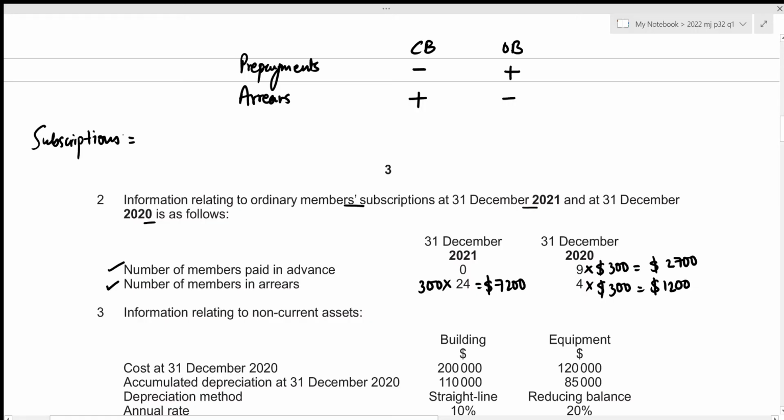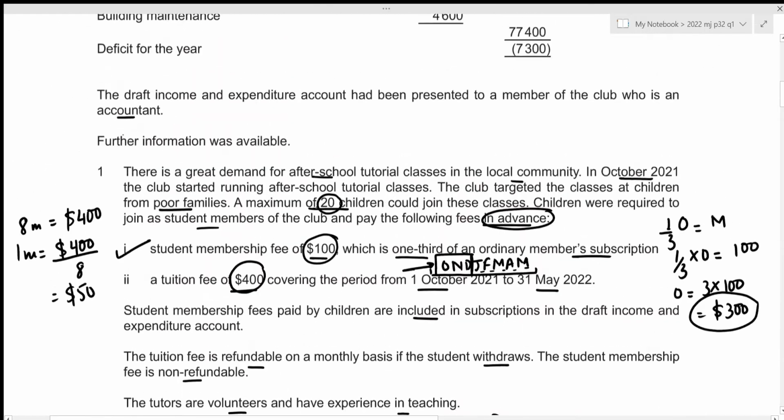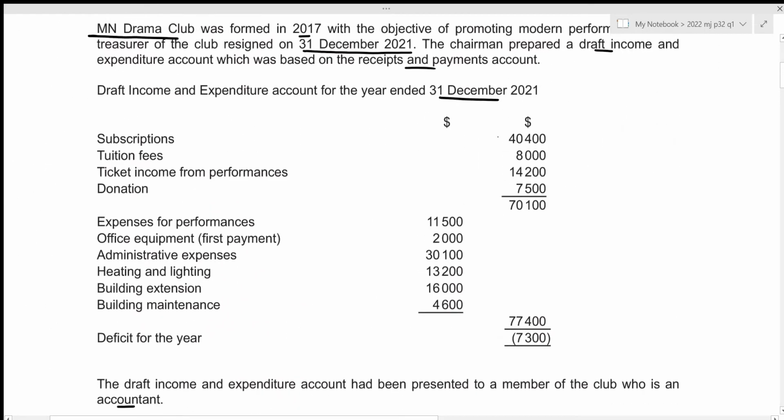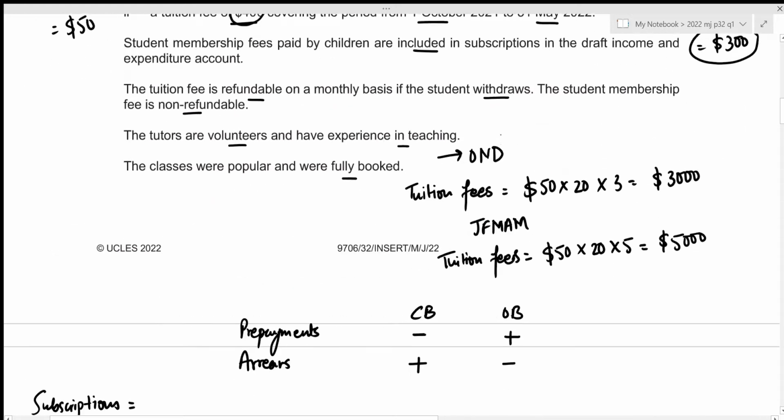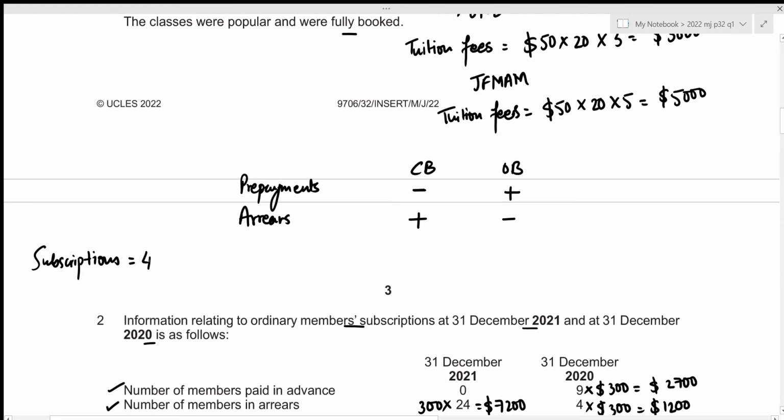We start with the amount given in our draft income and expenditure account, which is given to be 40,400. Now we need to subtract the closing balance of our prepayments, and this is a closing balance since this is for the year 2021 and this is the opening balance because it's for the year 2020. So we have 0 as the closing balance, so we subtract 0. Then we need to add the opening balance of prepayments, which we just calculated to be 2,700. So let's add this amount of 2,700.